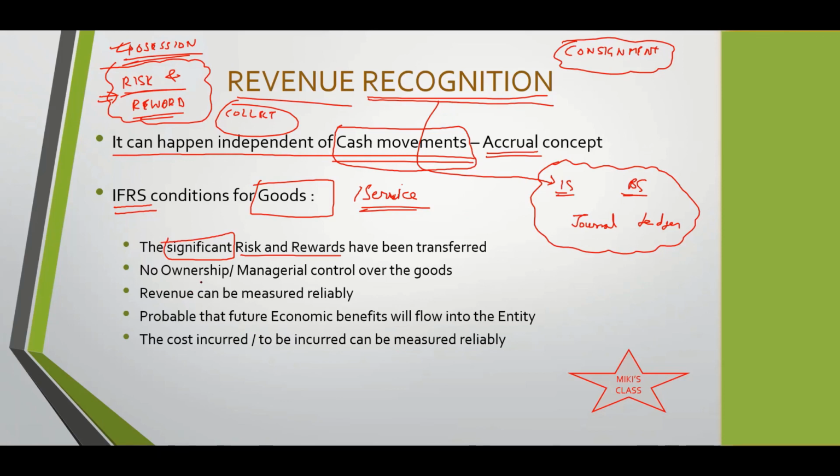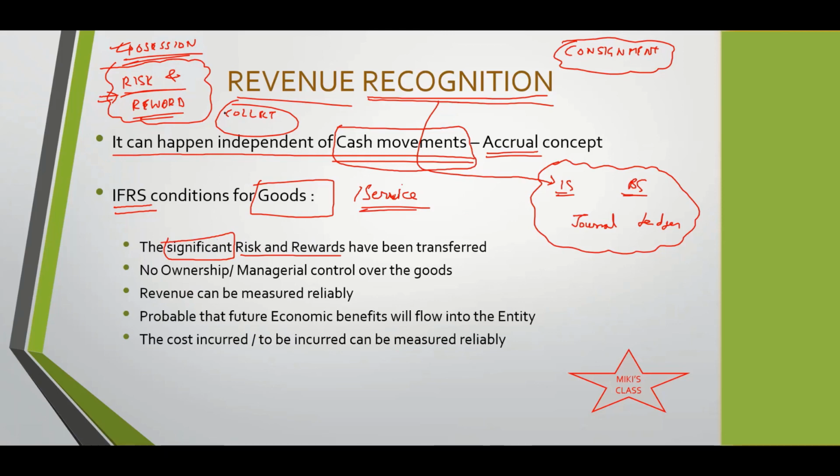So there might be still a 1% chance of something happening, which might be your risk as of now. But that does not mean it hasn't shifted significantly, risk and reward, and this typically becomes very clear. It is not a point which you'll have too much ambiguity about. You'll know from the example which is given whether significant risks and rewards have been transferred to the other person or not. Not very difficult to make out.